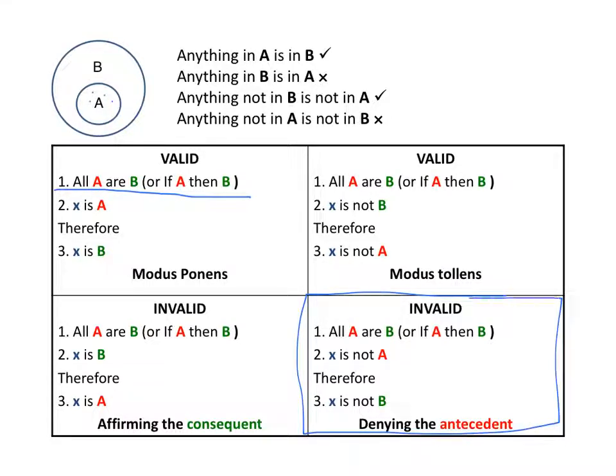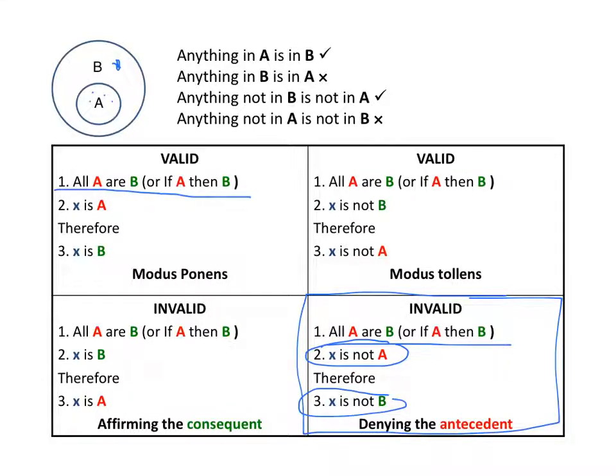Denying the antecedent. Well, again, you can read that off the diagram. The premise says all A are B, which is represented on our diagram. The second premise says that X is not A, and the conclusion is that so X is not B. Well, again, here's something that's not A, but it is B, so this doesn't follow.